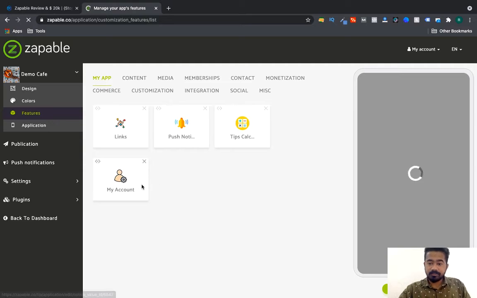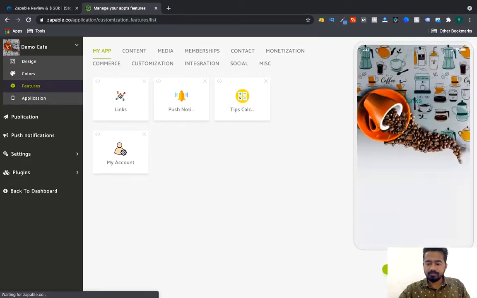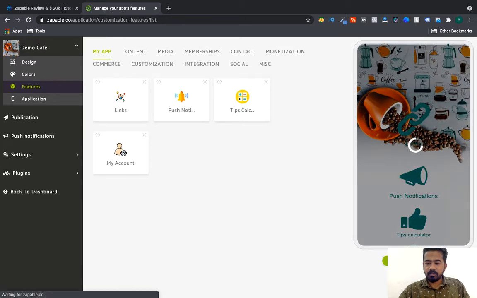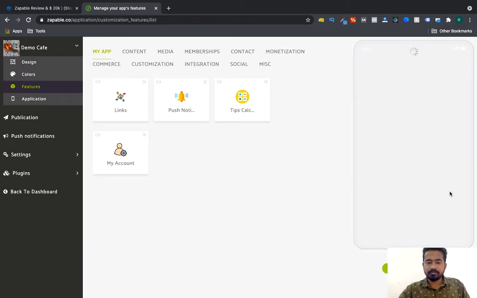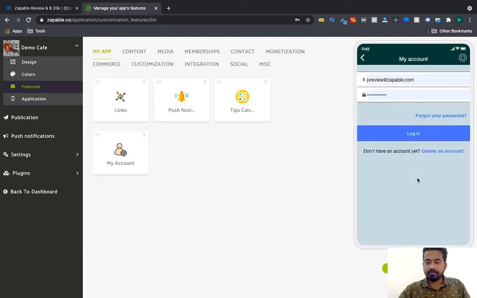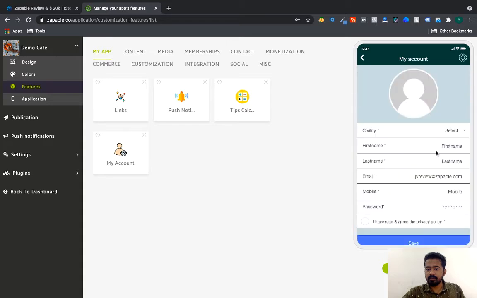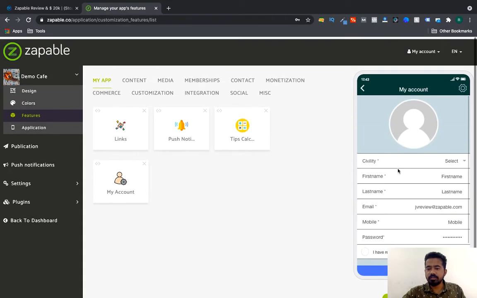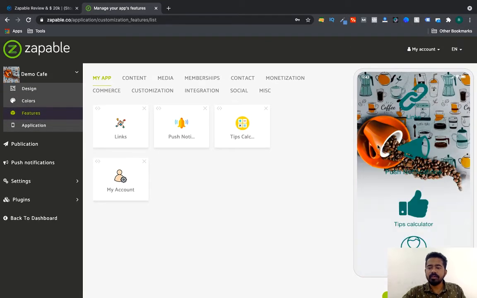Let's see. Okay, I have to update the app preview. Here I have to update and preview. I have a login feature. I can create a new account. The user can create a new account and all the stuff can be done. There is more into it.